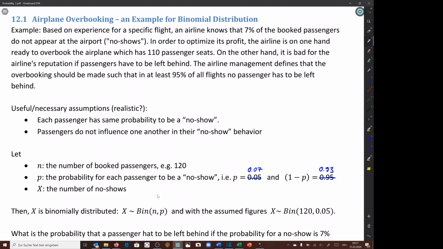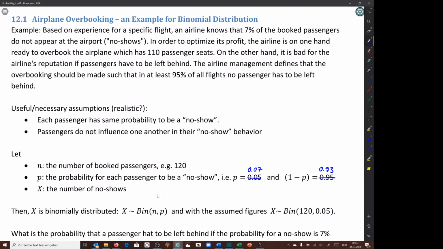However, with the passengers, that's probably not a very realistic assumption, because typically there will be passengers flying in pairs or as families, and if they don't show up, typically not only one will not show up, but more of them. Nevertheless, we'll simplify all this and assume that all the passengers are independent, so that we get at least a first approximate idea.